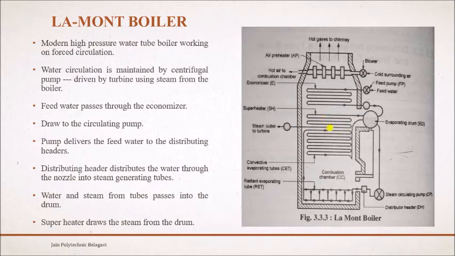You can see here whatever the superheated steam is there, it is made to flow through the turbine. So when it flows through the turbine, the high pressure and temperature steam impacts on the turbine blades, and the turbine starts rotating, and simultaneously a generator is connected to the turbine, so that generator also rotates and electricity is generated. So this is regarding the Lamont boiler. You can say this is a vertical type of boiler, forced circulation, right? And it is a water tube boiler.